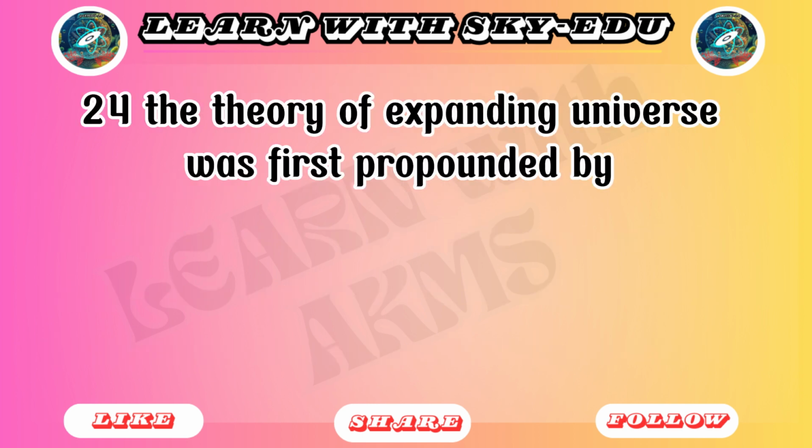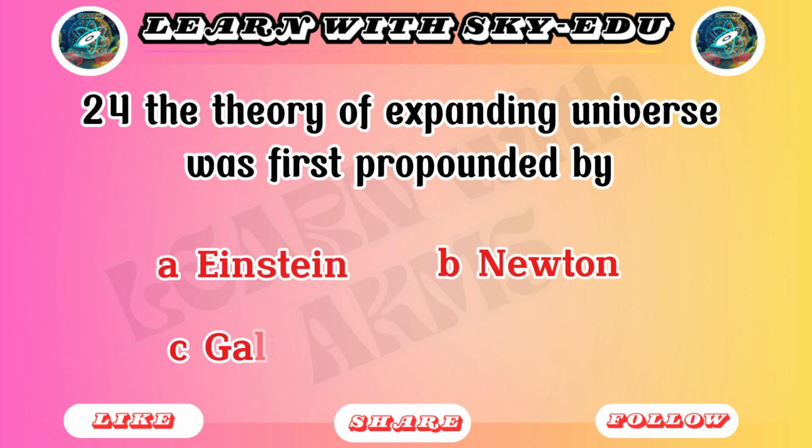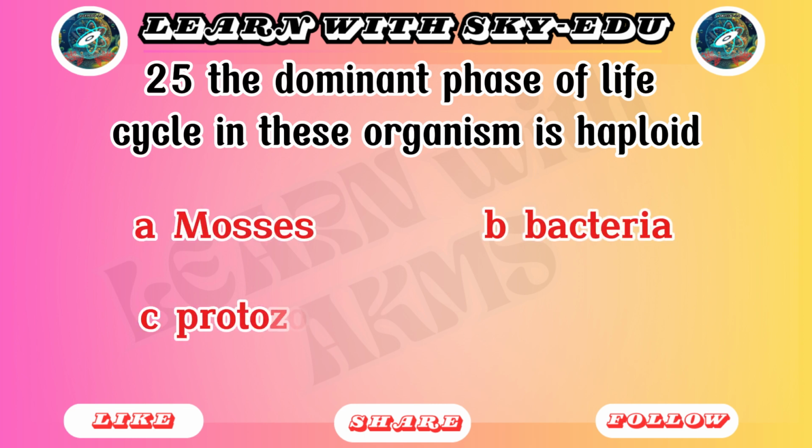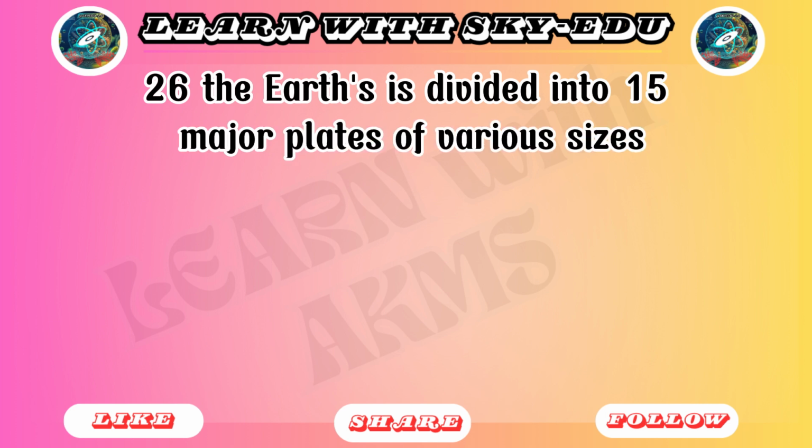24. The theory of expanding universe was first propounded by: A. Einstein. B. Newton. C. Galileo. D. Hubble. 25. The dominant phase of life cycle in these organisms is haploid. A. Mosses. B. Bacteria. C. Protozoa. D. None. 26. The Earth is divided into 15 major plates of various sizes.